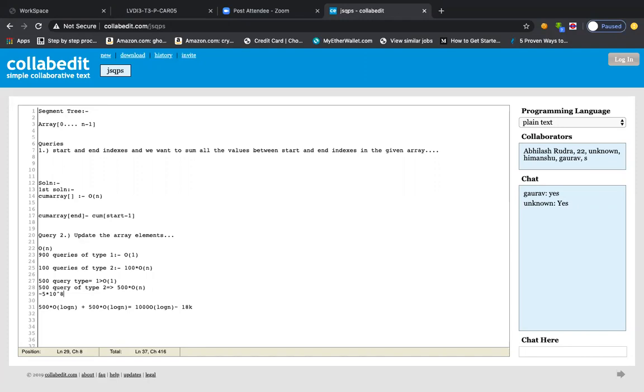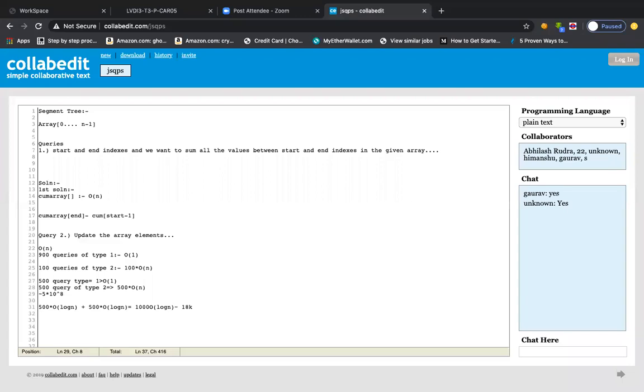So here comes the picture of the segment tree. A segment tree is a data structure with the help of which we can solve this type of range query and update problems in log n. Both operations can be solved in log n. Till now, is this scenario clear to everyone?